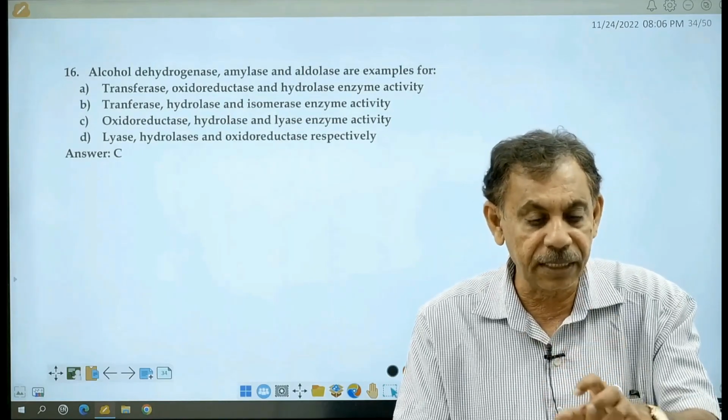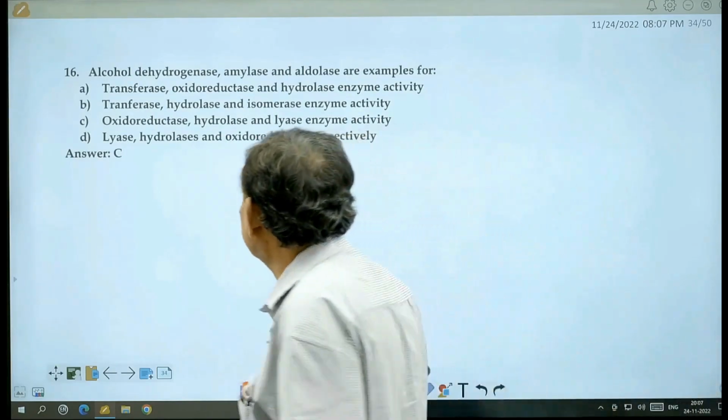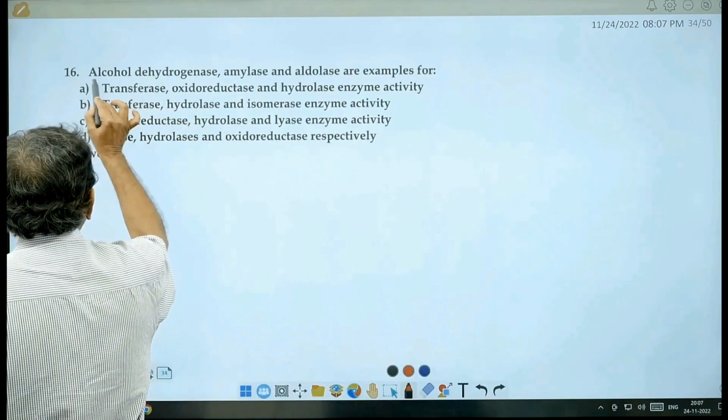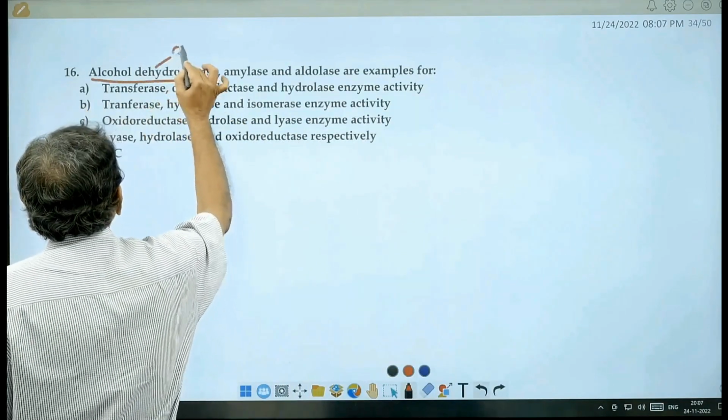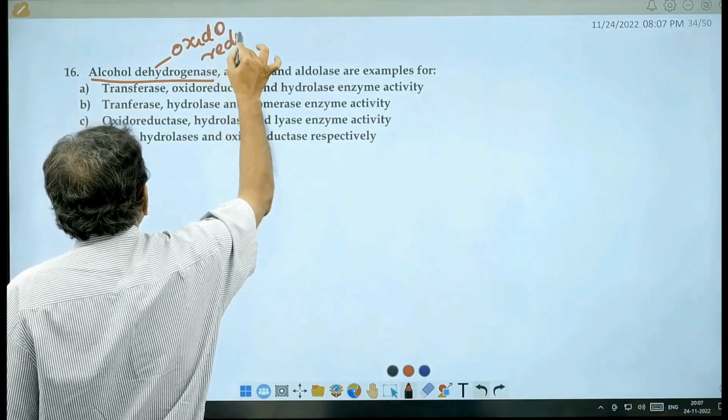But all are coming under oxidoreductase. Alcohol dehydrogenase is an oxidoreductase. Oxidoreductase class.